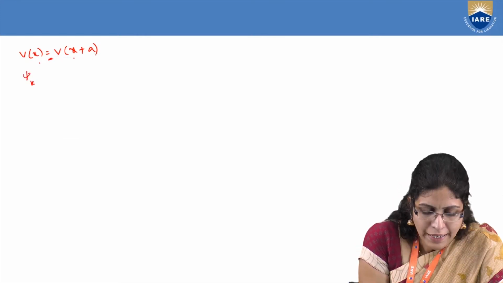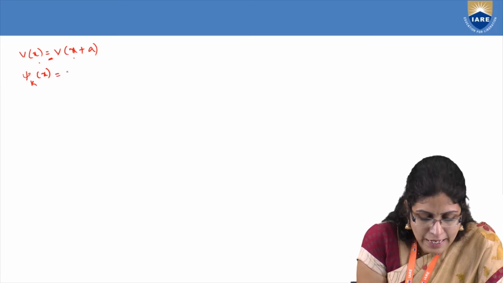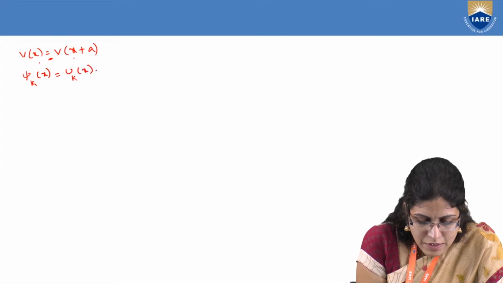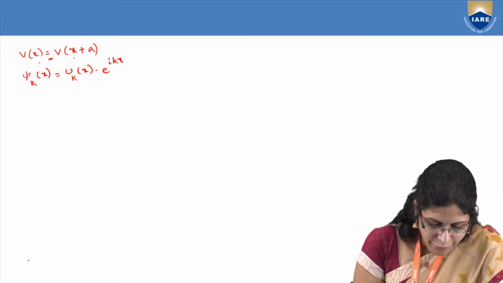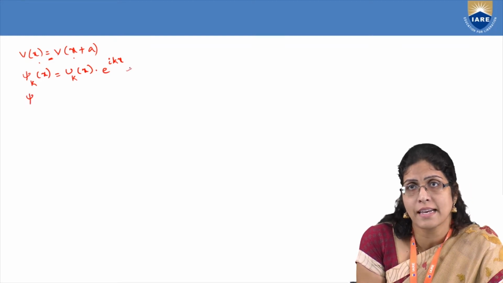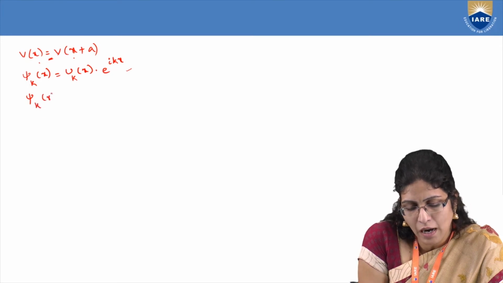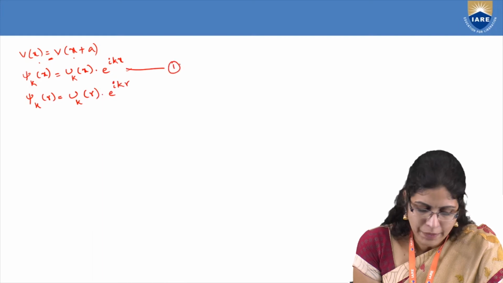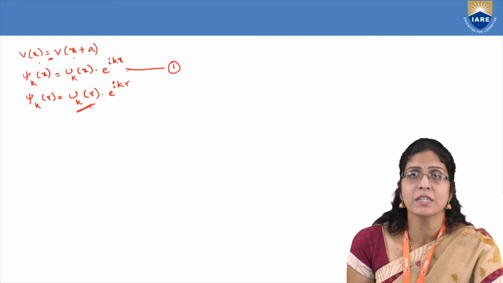Psi k of x, as I have told you according to the Bloch function, can be written as uk of x times e to the power of ikx. This is along the x direction. If you want to take it in three dimensions, you can write psi k of r is equal to uk of r into e to the power of ikr. Let me take it as equation number 1. I want to have a look into this uk of r, which is the periodic part.